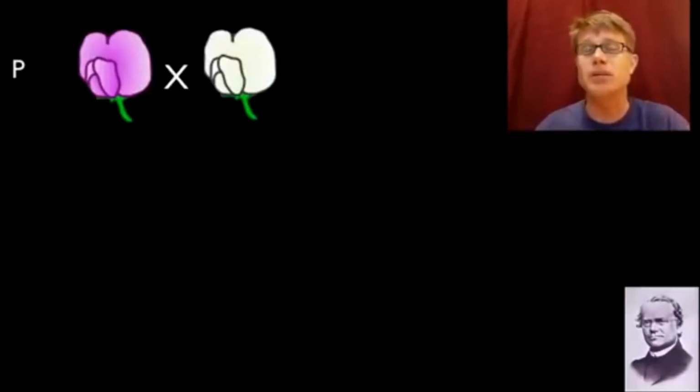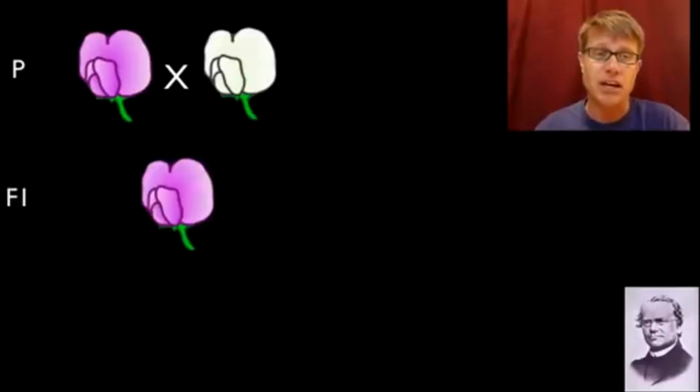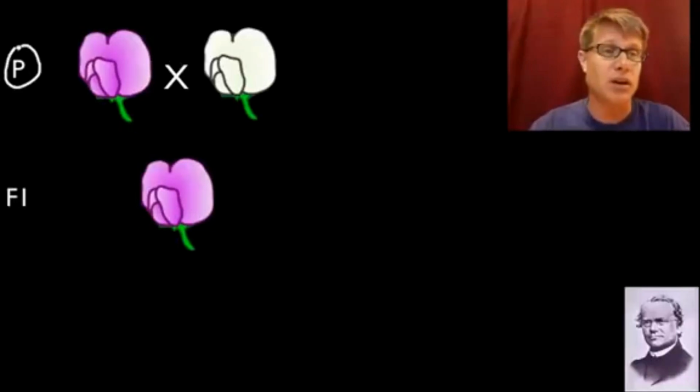And so this is what Mendel did. He crossed purple flowers with white flowers, and he got purple flowers. Now, a few things that you should know. The first cross in any genetic cross is called the P cross, or the parental cross. And then the offspring of that cross are called the F1, or the filial one.